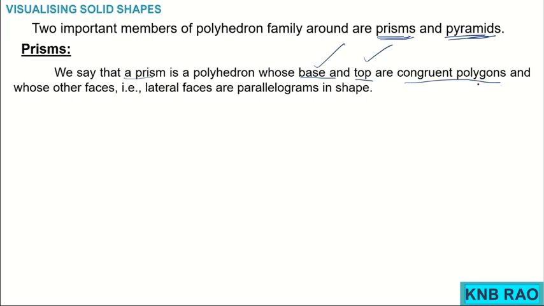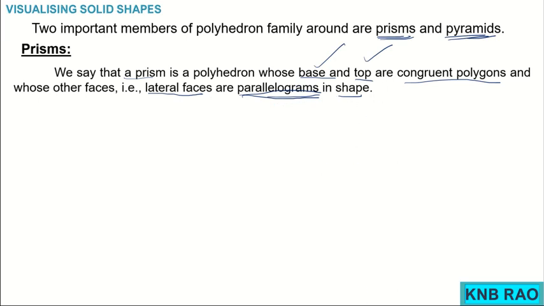They are congruent polygons and the other faces, that is the lateral surfaces, leaving bottom and top, we call the rest of them lateral faces. They are supposed to be parallelograms in shape. So, two conditions are there, children, to call any polyhedron a prism. First condition is it must have both bottom and top being congruent polygons and further the lateral surfaces being parallelograms.